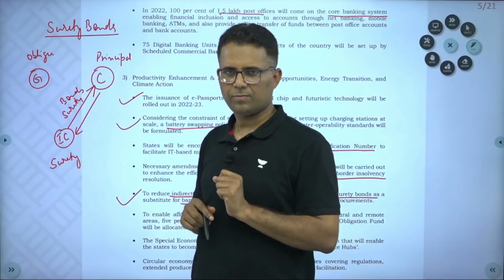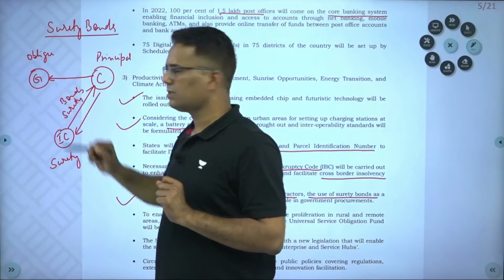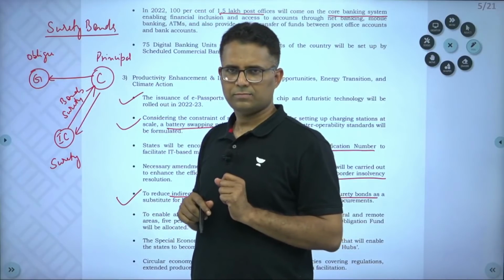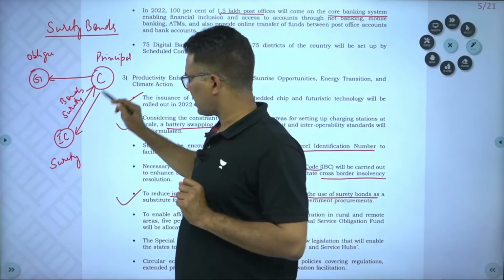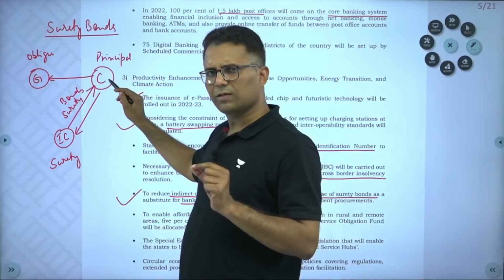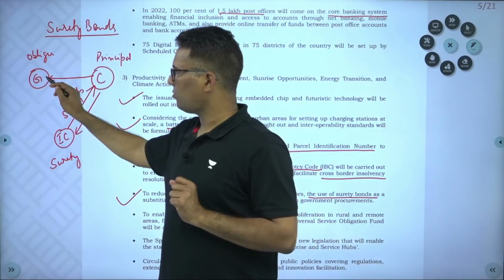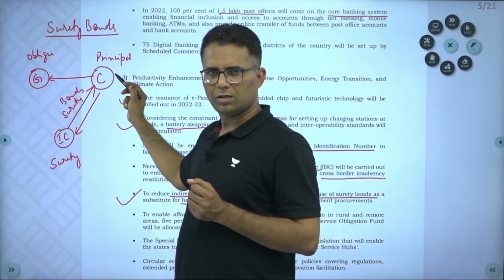The contractor will give this surety bond to the government, so the contractor purchased the surety bond, on which it pays an annual premium, and can keep the surety bond with the government and do the work.